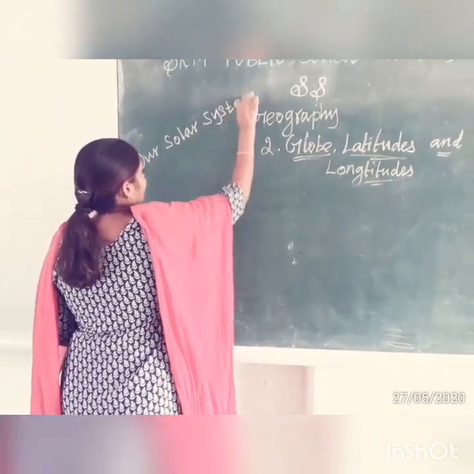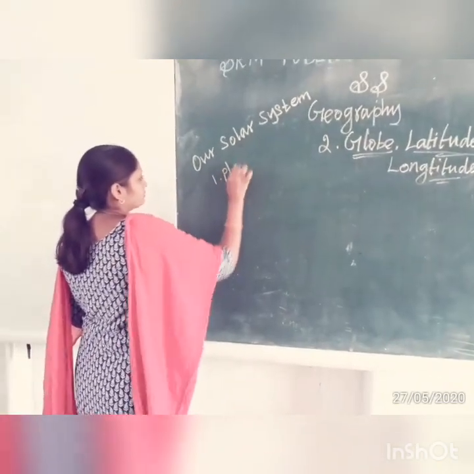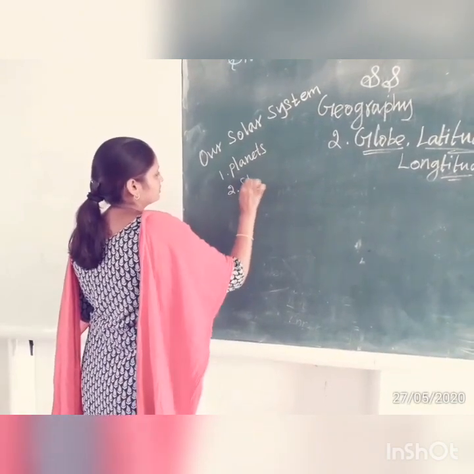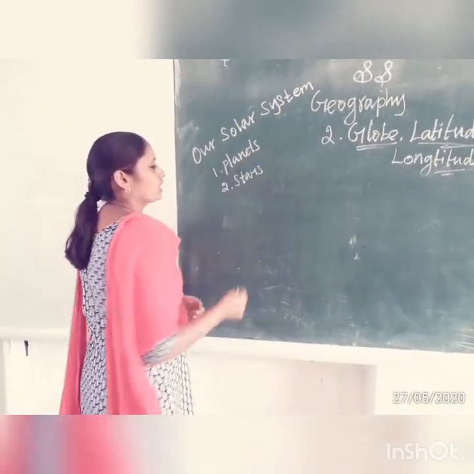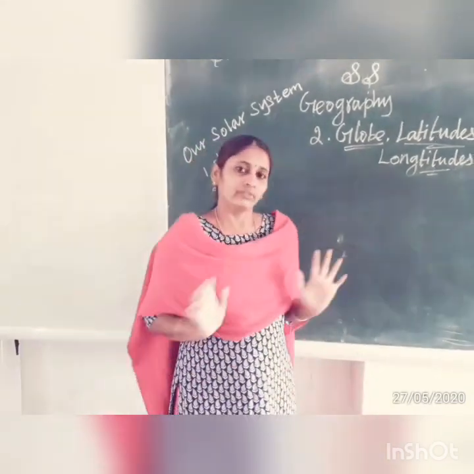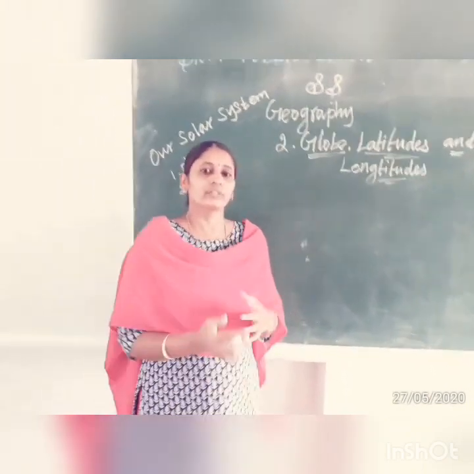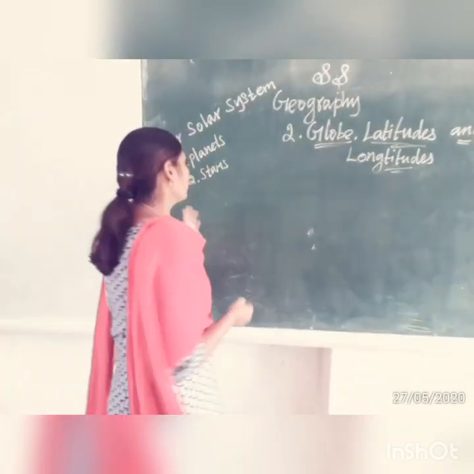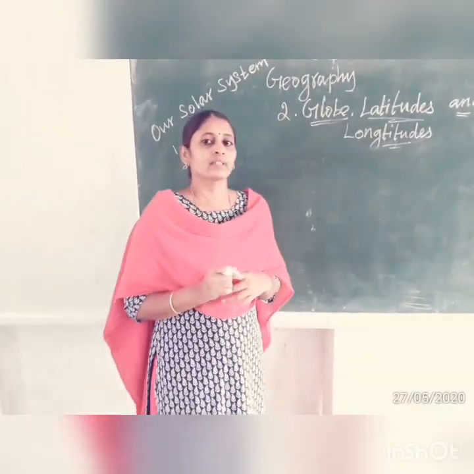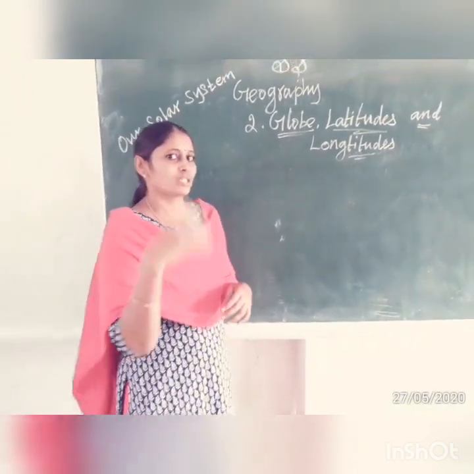In that lesson, we discussed planets, stars, asteroids, meteorites, satellites, and also constellations. Everything we discussed in a clear manner. About planets, how many planets do we have in our solar system? 8 or 9 or 7? Just think and keep it up.